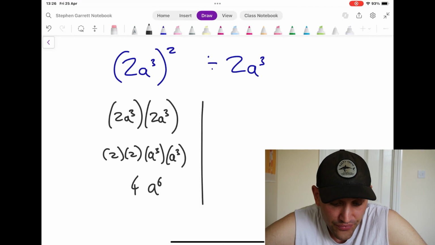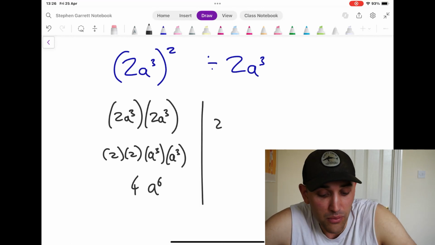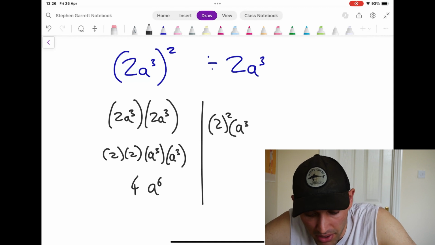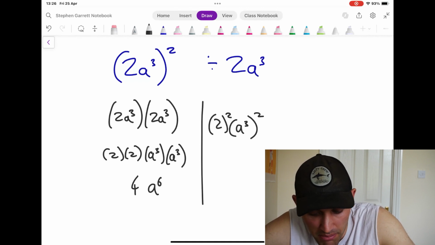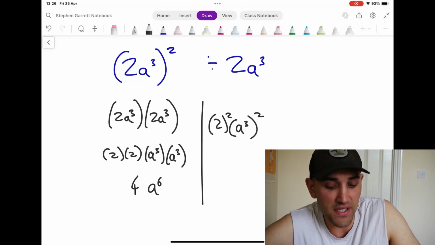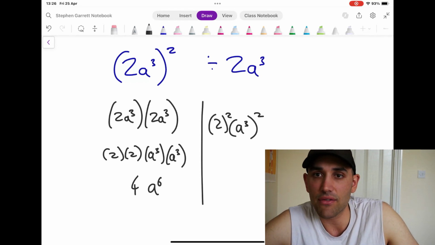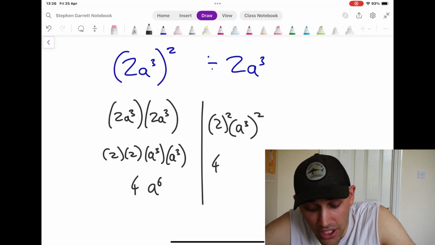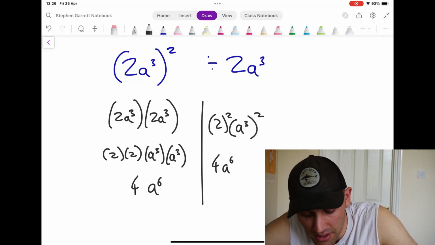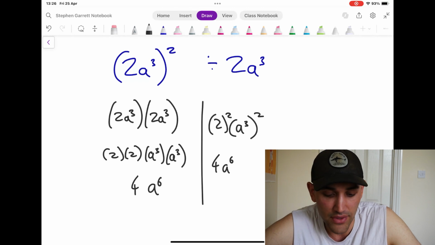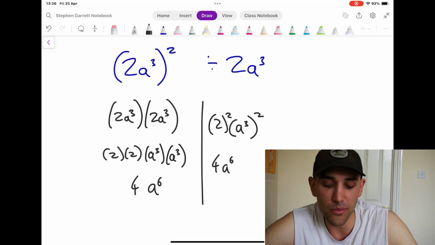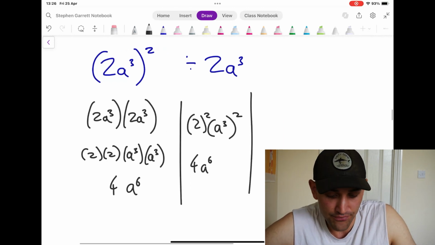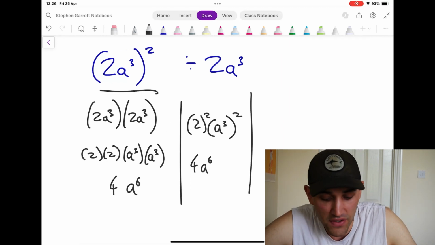Okay, so another way that you could have thought about that was just going 2 to the power 2 multiplied by a cubed to the power 2, and that would have got us to the same place without writing everything out. So 2 squared is 4, a cubed squared is 3 times 2, a to the power 6. Okay, so we're splitting things up a little bit. We're looking at the coefficient, we're looking at the variable, we're applying the power to both of them.